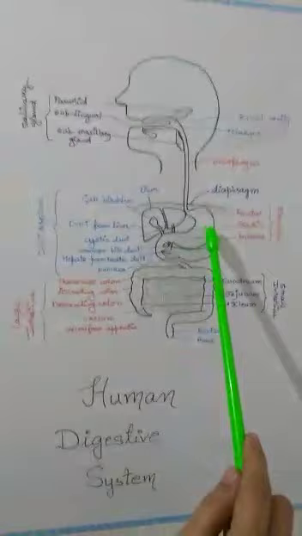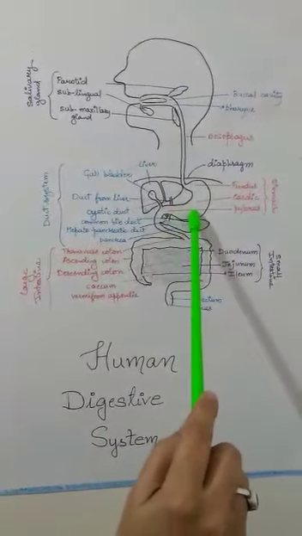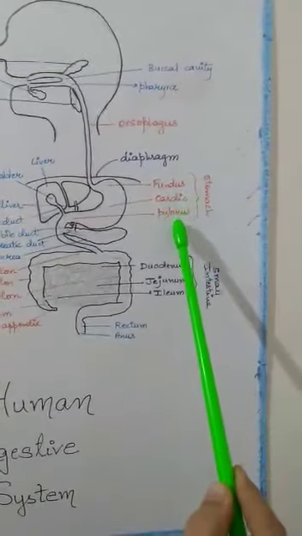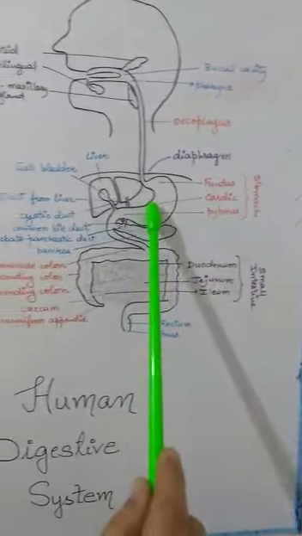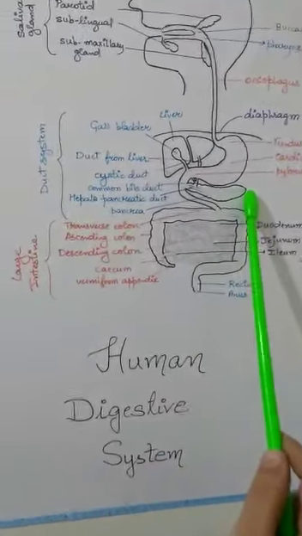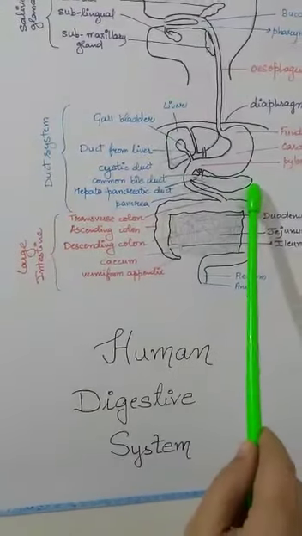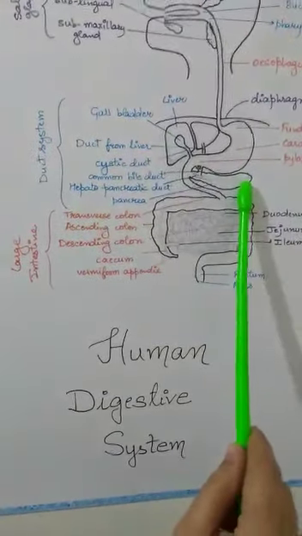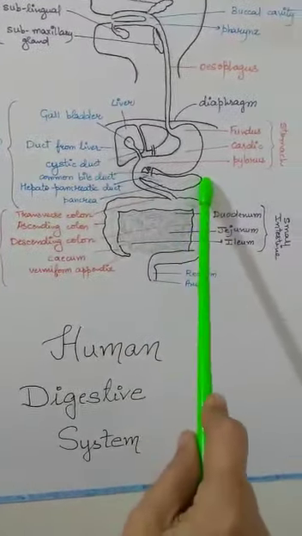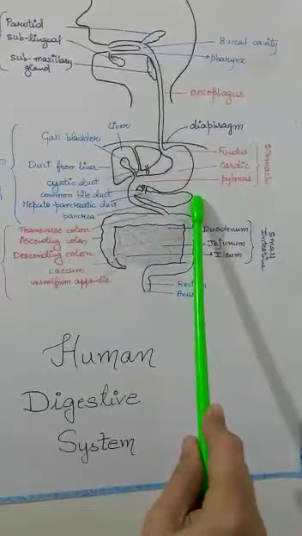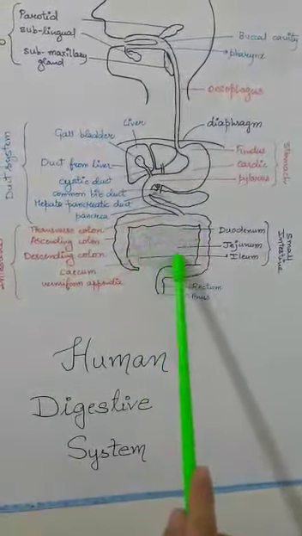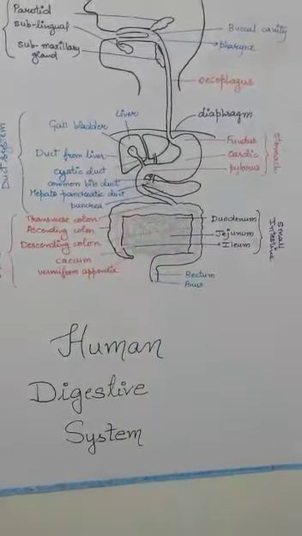The third gland is gastric gland or stomach. Stomach has 3 parts: fundus, cardiac and pylorus. The fourth gland is pancreas. Pancreas is an exocrine gland as well as endocrine gland. That is why it is a compound gland. Pancreas secretes pancreatic amylase and hormones like insulin and glucagon. And the fifth gland is intestinal gland, which secretes intestinal juice.